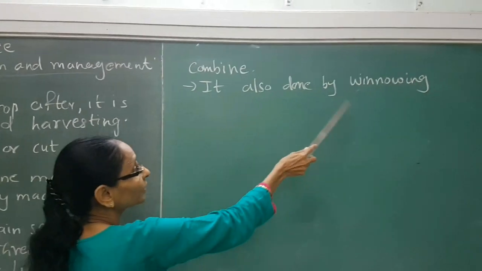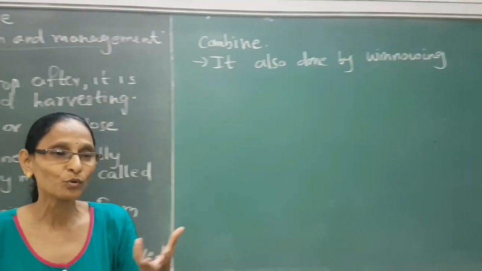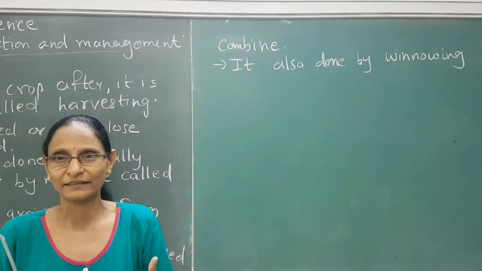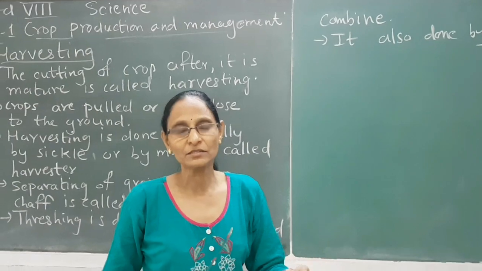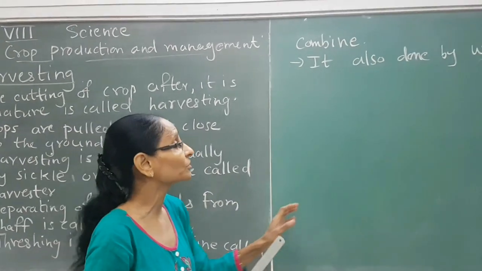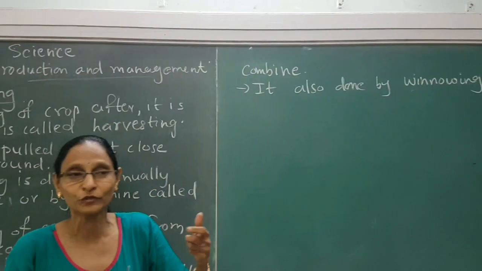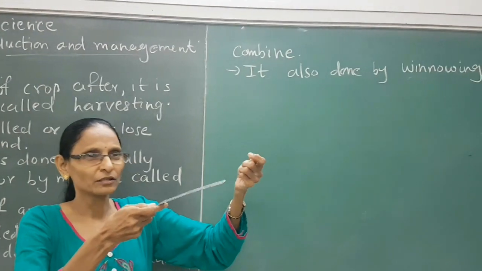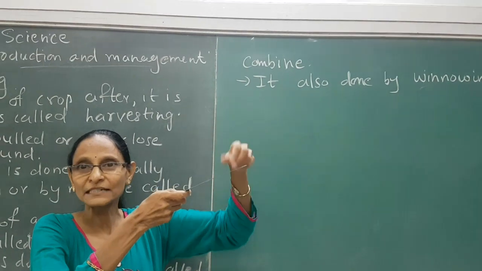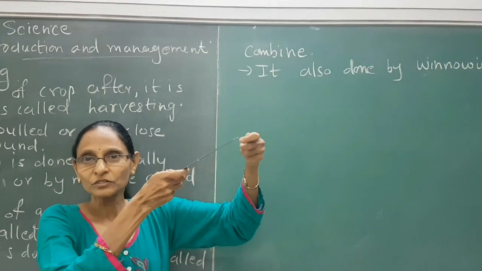It is also done by winnowing. Farmers who have a small piece of land, not a big land, do the harvesting and do the threshing using winnowing. That is the use of wind. You might have seen them holding some vessel or structure in which seeds are there, and they shake it.